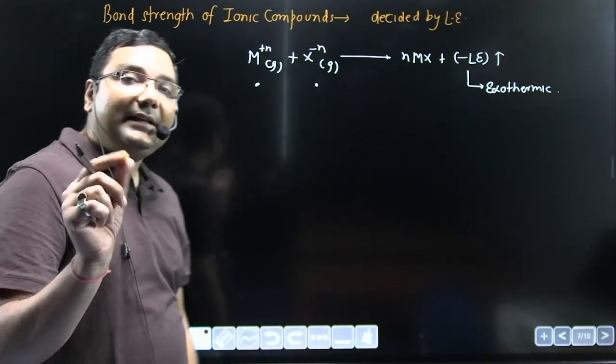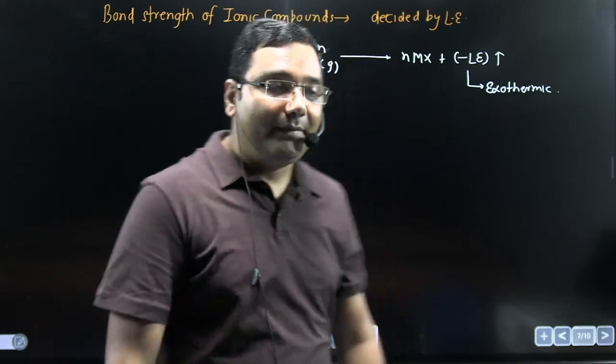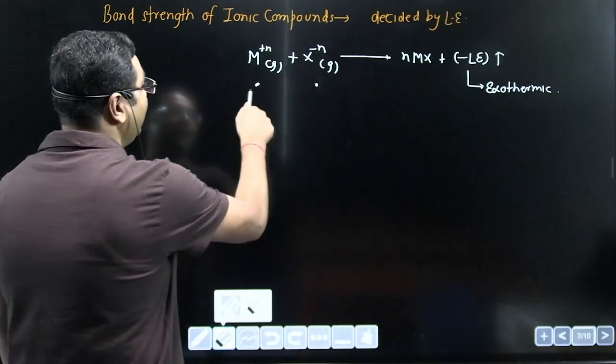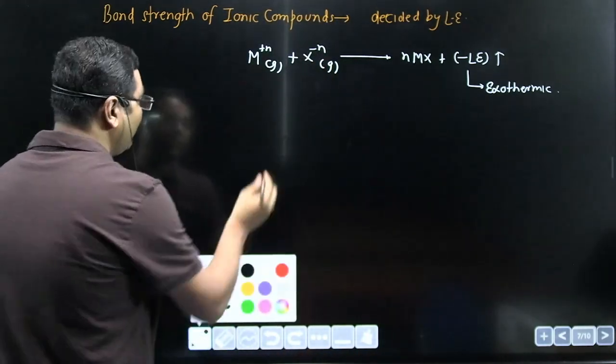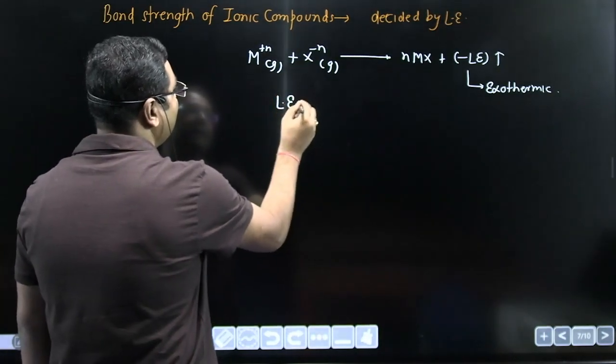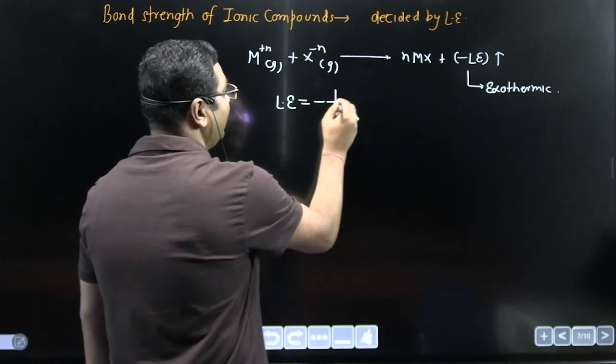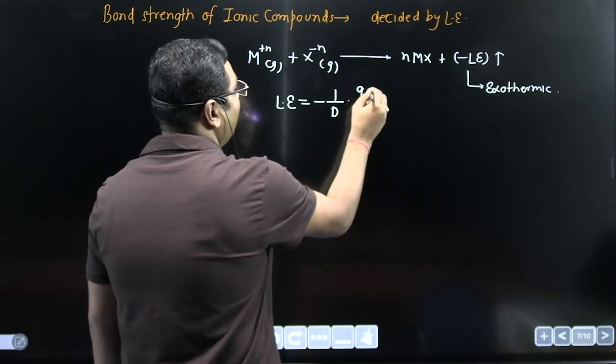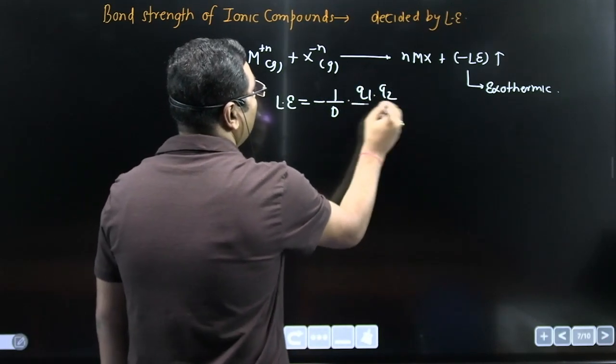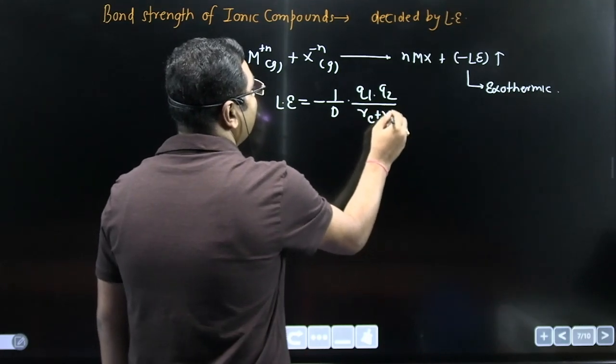Now lattice energy is similar to electrostatic force of attraction. We can formulate this lattice energy: the formula is minus 1 upon D, Q1 into Q2 upon radius of cation plus radius of anion.